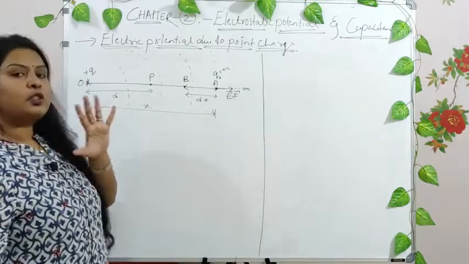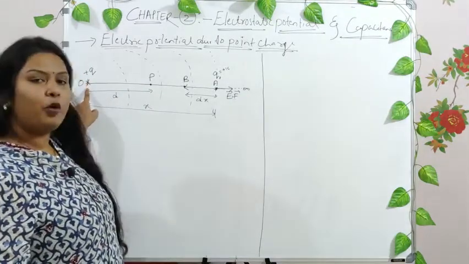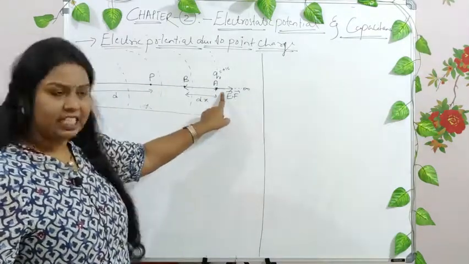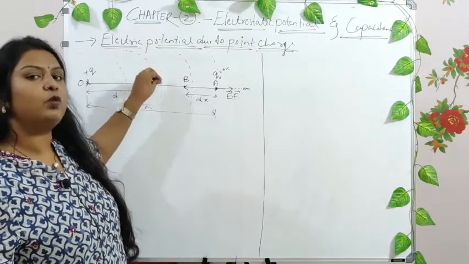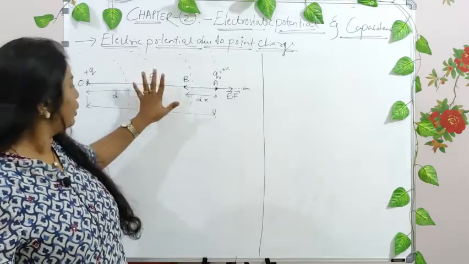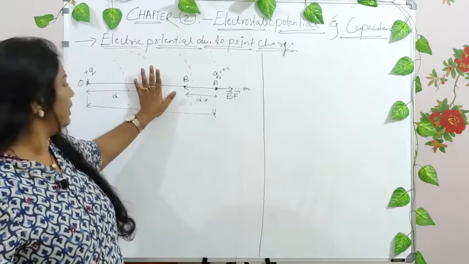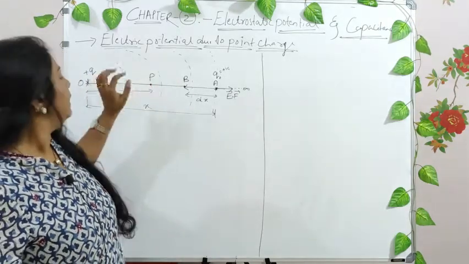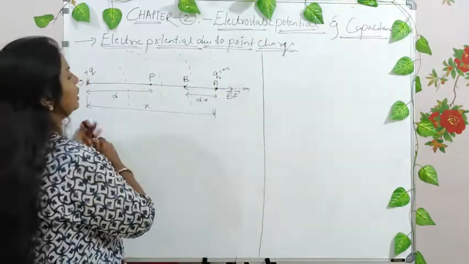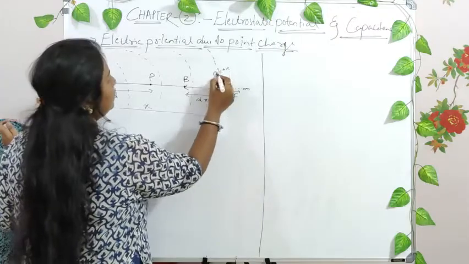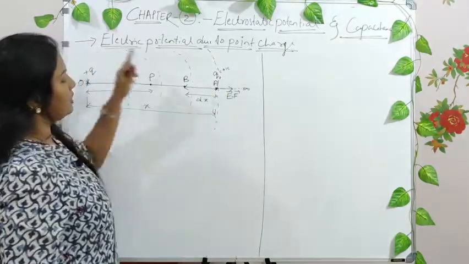So once again, you have a point charge here and you have a test charge here. This is the point where you find the electrostatic potential. There is no charge right now here, it is empty, it is only a point. Now here you have a test charge, and at this charge there is an entrance of the electric field lines.